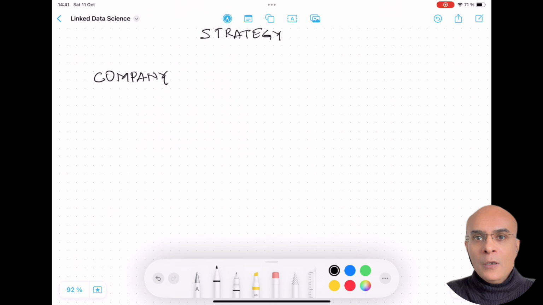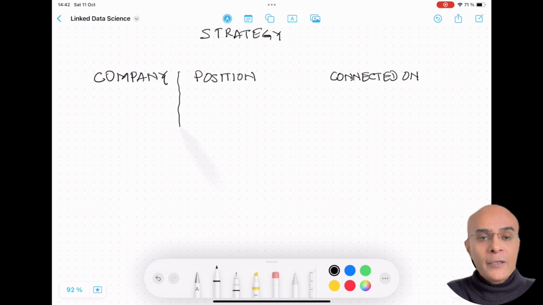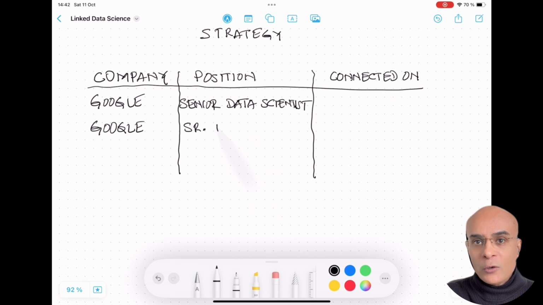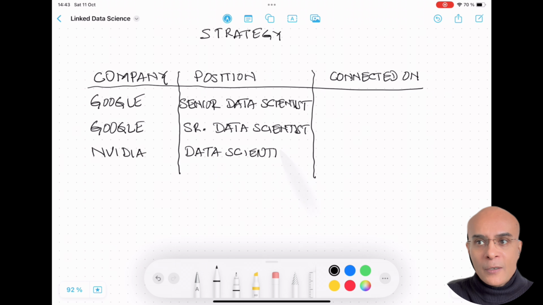First of all, let me just give you a snapshot of how the LinkedIn data looks. LinkedIn has a lot of data, but we are going to take the data which is related to the connections. In this data, we have the name of the company, we have the position, as well as the date on which you got connected to that position. As an example, I'm connected to data scientists from Google, as well as data scientists from NVIDIA. So the data would look something like this, which is shown on the screen. It has the name of the company, the position, as well as all the dates on which I got connected to all these data science positions.